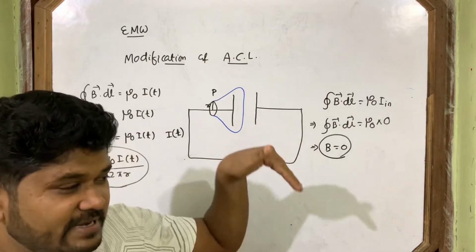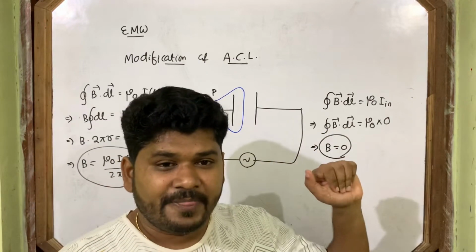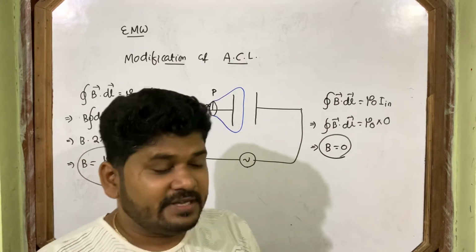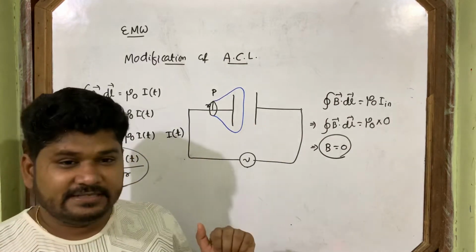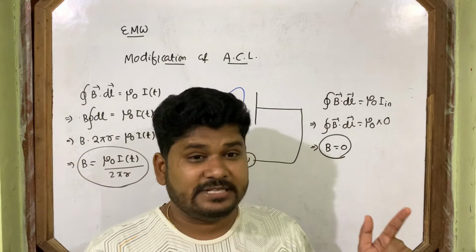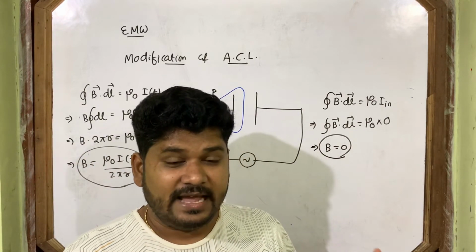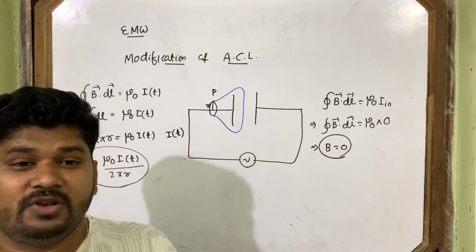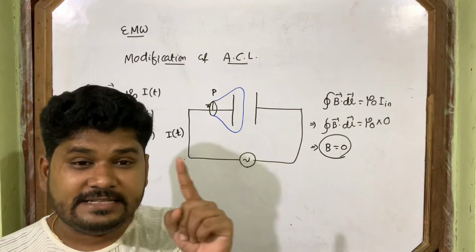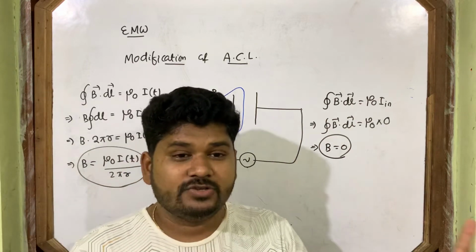The current itself increases and decreases, so the charge here also increases and decreases. If charge increases and decreases, then the electric field also changes. Hence, electric flux changes. According to Maxwell, changing electric flux induces current.